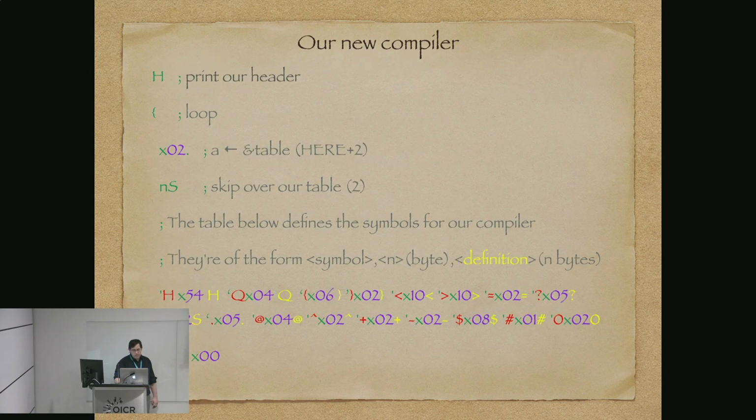So here's our new compiler in 4 slides. I think it's 4 slides. So we print our header. We start our loop.